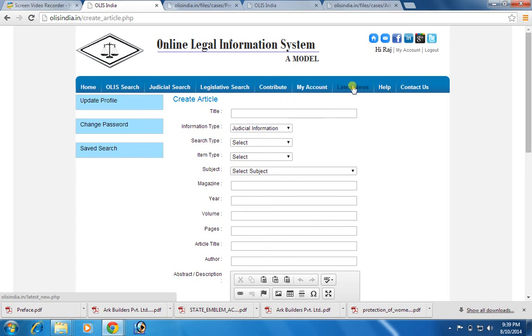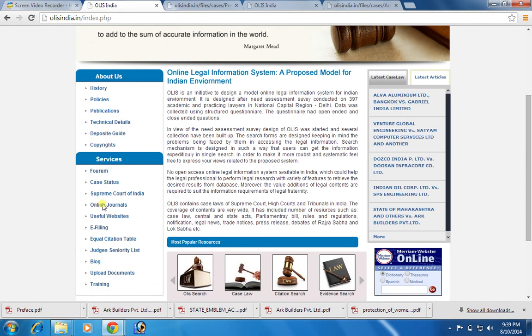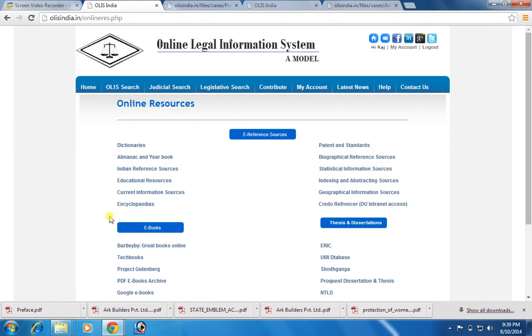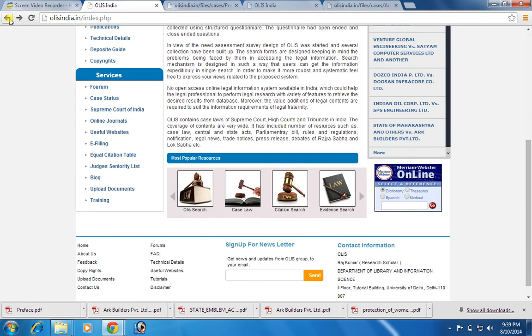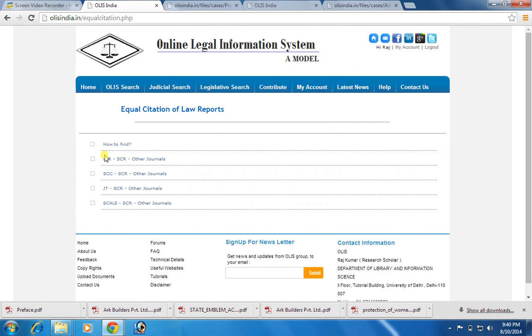Latest news helps you to know about the latest news. On the left side of the panel there are some services mentioned, which include some useful websites. It includes electronic reference service, dictionary and almanac, Indian reference sources, education resources, current information sources, encyclopedias, e-books, theses and dissertations. Besides this, online journals in the field of law are also mentioned. E-filing facility of Supreme Courts are also linked to the OLIS. Equal citation tables empower the user to know the equal citation in other law reports.